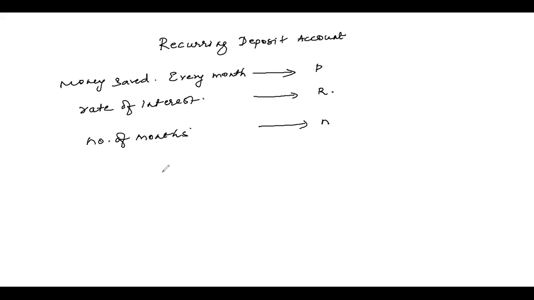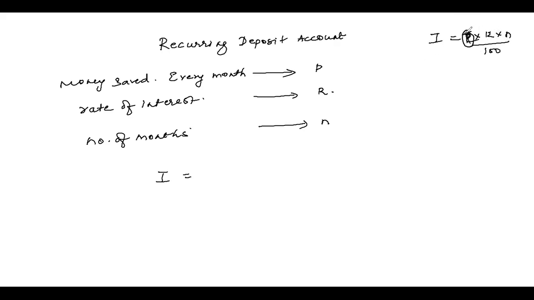Then, children, the interest is calculated by a formula. What is the formula for simple interest, son? P into R into N upon 100. This simple interest formula you studied in lower classes. In lower classes you learn simple interest is equal to P into R into N upon 100. So this is something like that.